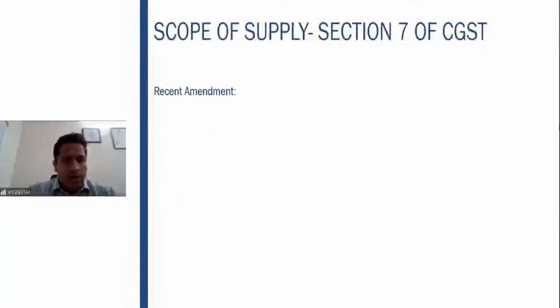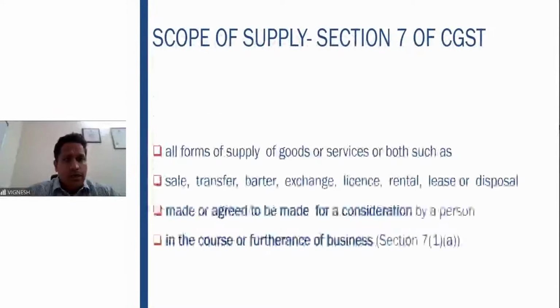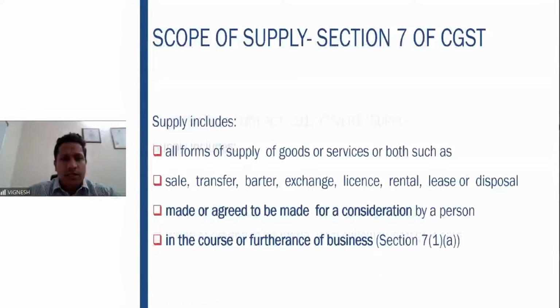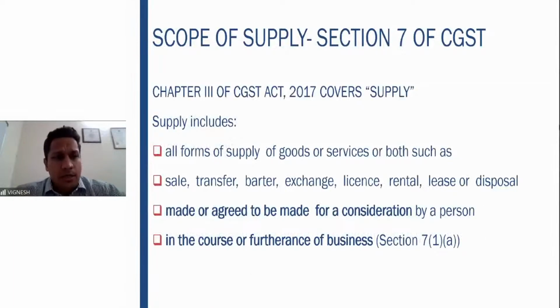So we now straight away come to section 7, which covers the GST supply concept. Chapter 3 of the CGST Act 2017 covers supply. Everyone please remember, section 7 of the CGST Act 2017 covers the term supply.